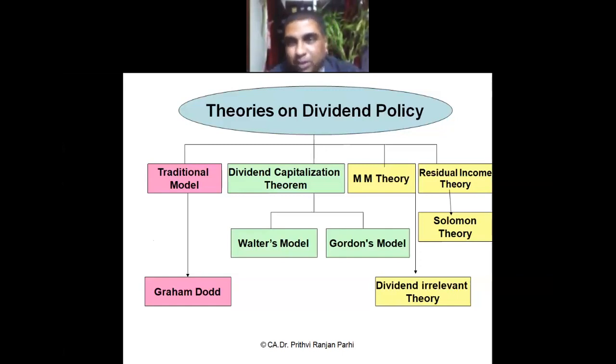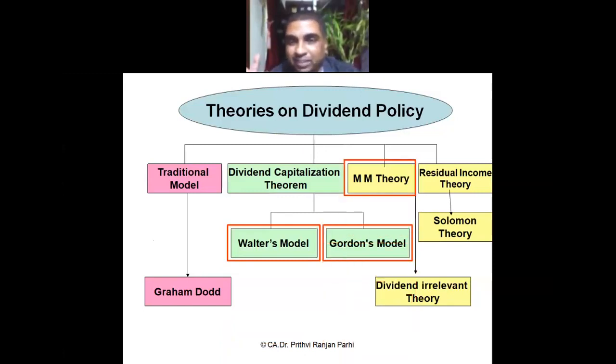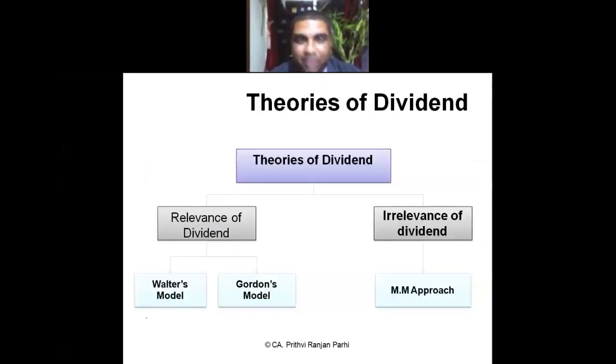Some more theories are also there, but we do not bother about all these theories. Our syllabus says only these three models: one is Walter model, one is Gordon's model, and the third one is MM theory, Modigliani-Miller. So we'll stick to these three theories. The others I'm just showing so that you have a broad understanding that these are not the only theories in the field of dividend policy.